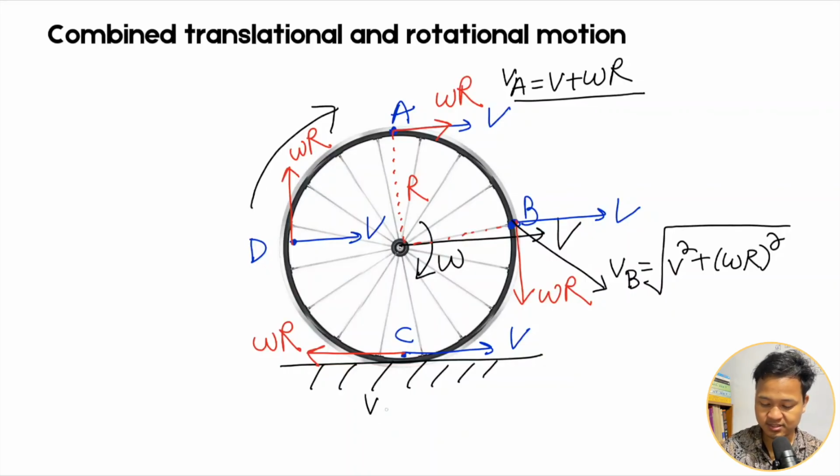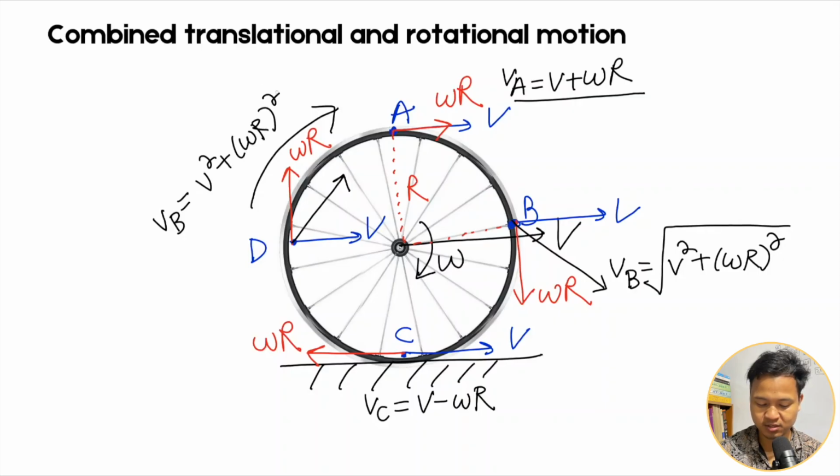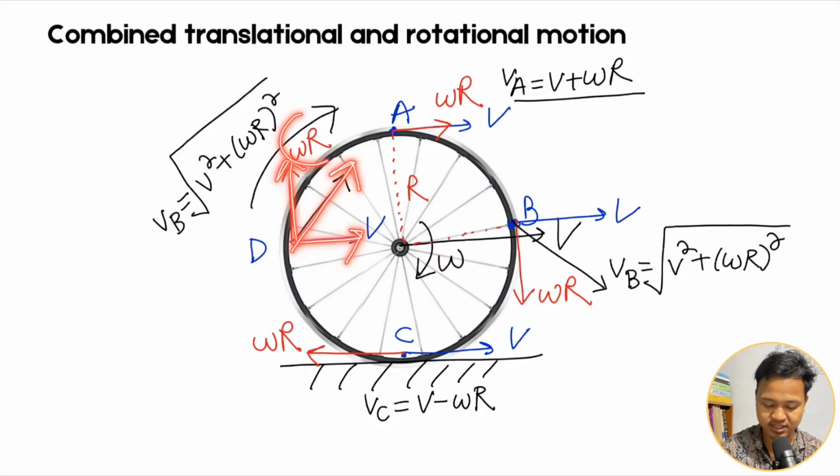At C, V is in the plus direction and omega R is in the minus direction, so the net will be V minus omega into R. Then at D, the net is similar to B, so VD is also the square root of V square plus omega into R the whole square. V and omega R are perpendicular, so the resultant is found by vector addition. So here in general, the velocity is like this.